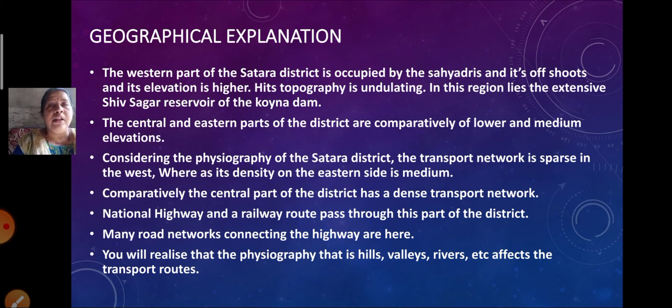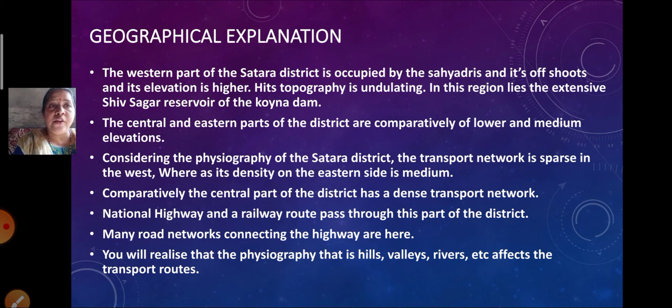Now here you can also find the extensive Shiv Sagar reservoir of the Koyna dam. That means the water body is also an obstruction over here. While if you see the central and the eastern part, as I had explained to you already, the central and the eastern part of the district have comparatively lower and medium type of elevations, so it becomes possible for the transport routes to have a boost over here.